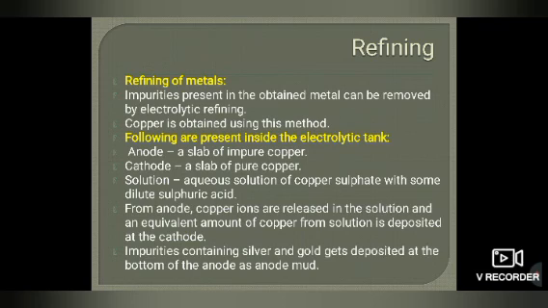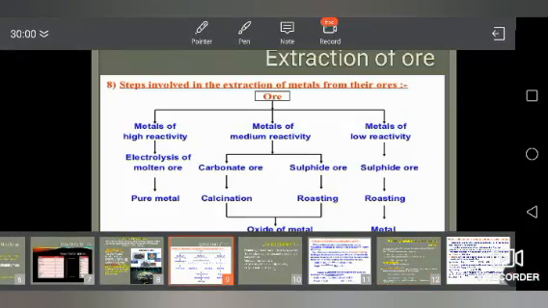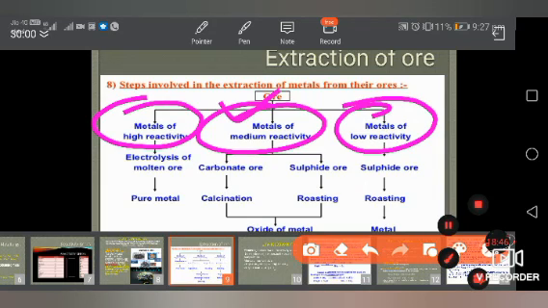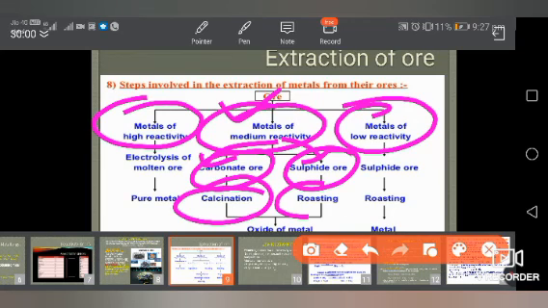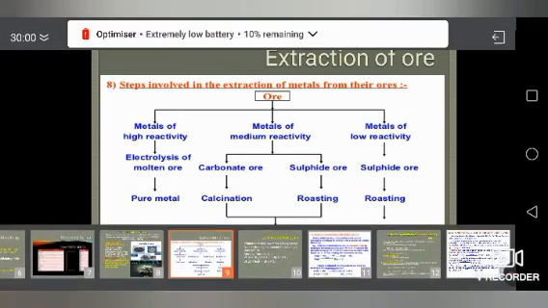Okay dear students, so these are the three basic methods: extraction for low reactive metal, extraction for medium reactive metal, and extraction for high reactive metal. You see here this diagram, for the high reactive, medium reactive and low reactive, in which the most important is medium reactive, because it is extracted with two processes, carbonate and sulfide, in which the calcination and roasting processes are there. Now if you see, in the end, in every case there is pure metal. Then after getting the pure metal we are going to refine it.